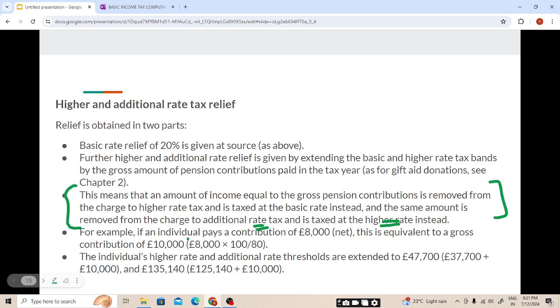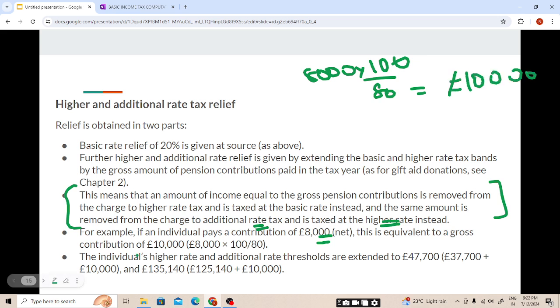For example, if an individual pays a contribution of 8,000, that is net, he will be paying only 80%. So gross will be, students, 8,000 into 100 divided by 80. So this will be 10,000. So this 10,000 will increase the band. The individual's higher rate and additional rate thresholds are extended to 47,700 and 135,140. I hope this is clear, students.